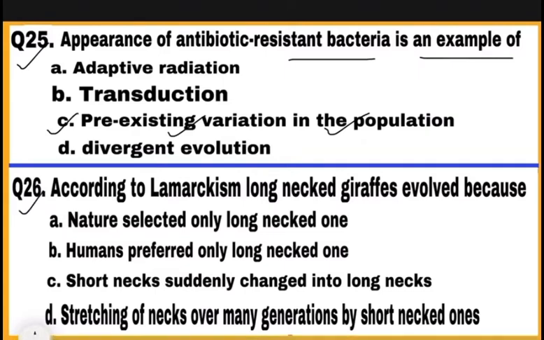Question 26. According to Lamarckism, long-necked giraffes evolved because Lamarck gave theory of use and disuse of organs. So more use of necks and stretching of necks over many generations by short-necked giraffes led to evolution of long-necked giraffe. So correct choice is D. Mark D as a correct answer.